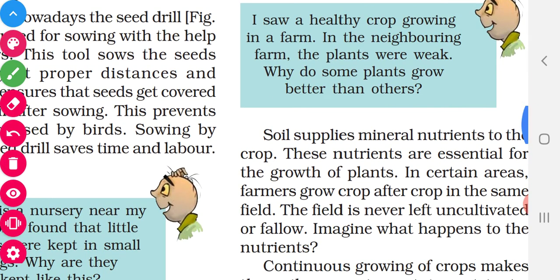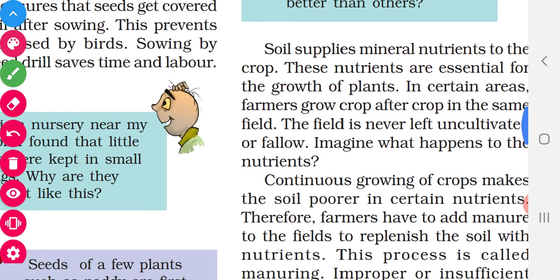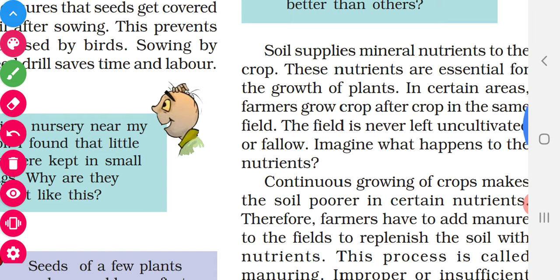Listen children, we know that soil is a natural resource, isn't it? The soil contains some mineral nutrients. These nutrients will be taken by the plants and the plants will grow. If the farmers are continuously planting, if they are not at all leaving the land fallow, fallow means without cultivation, so what happens? All the nutrients will be used by the plants again and again, and the soil will be very poor in nutrients. So if any other plant is planted there, it will not grow.